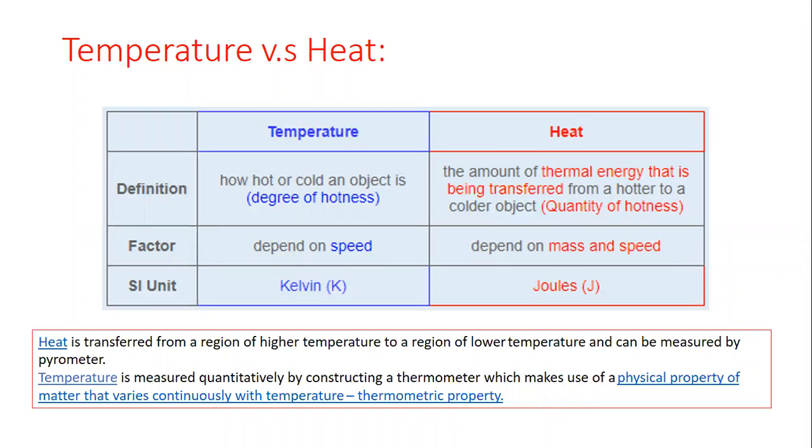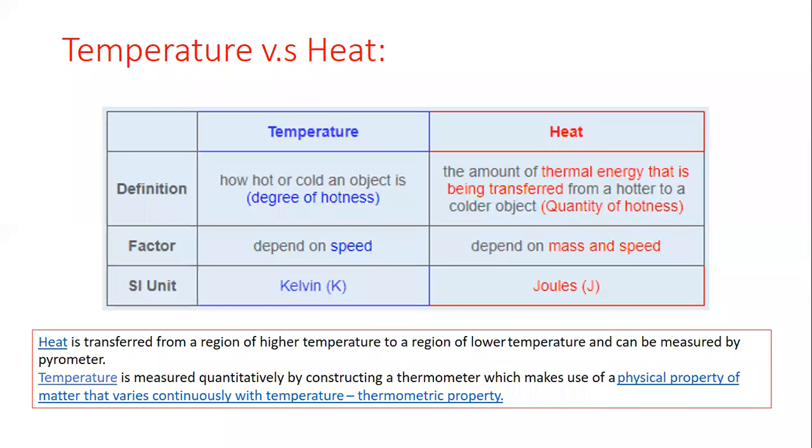So temperature is measured quantitatively. It means when you are measuring a temperature, then in return you will get a value or a magnitude which shows the temperature, because temperature is a scalar quantity. Temperature is not a vector quantity. Temperature is a scalar quantity, and we can represent the temperature by using magnitude only. So we can say that temperature is measured quantitatively by constructing a thermometer.